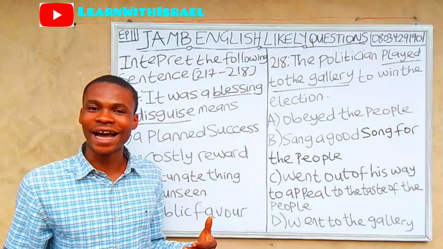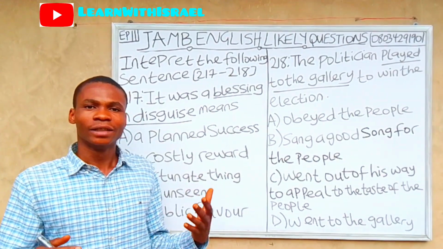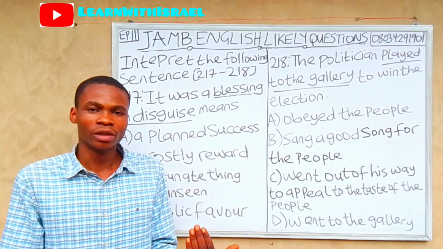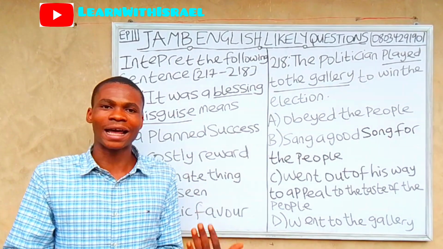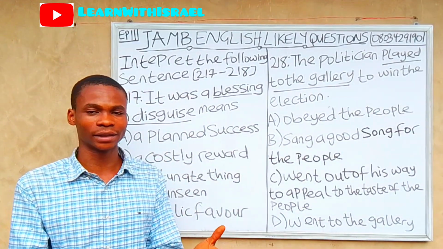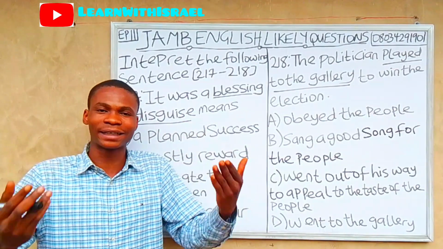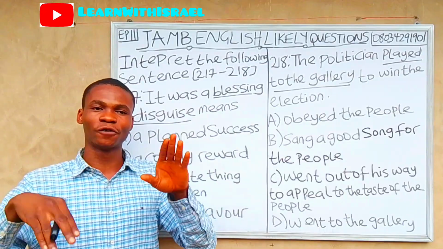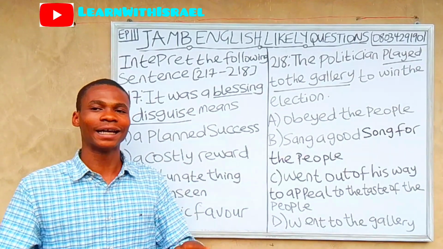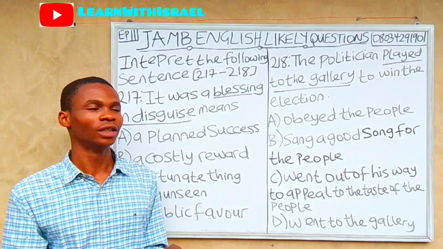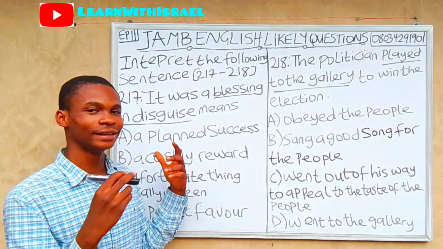A blessing in disguise means something not good when starting and later turned out to be a blessing. That's what we call a blessing in disguise. What you didn't expect from the outcome of something that later turned into a blessing.